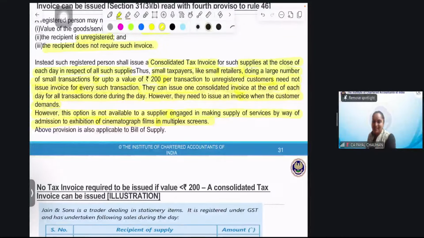Has anyone availed such a discount? We are free today, we don't have any class, so we have taken a ticket which is of rupees 100 only. So what do you say? We won't get a ticket since the value is less than 200 rupees? We are unregistered and we don't need a ticket? It will be given, no? So this provision is not applicable in case of tickets issued by multiplex screens. Did you people understand?